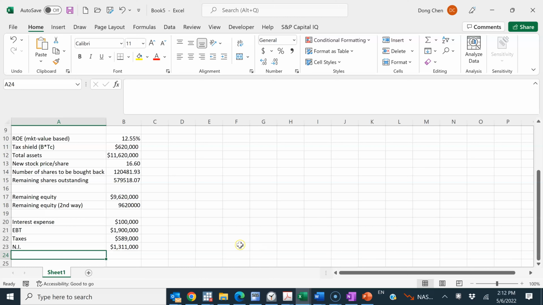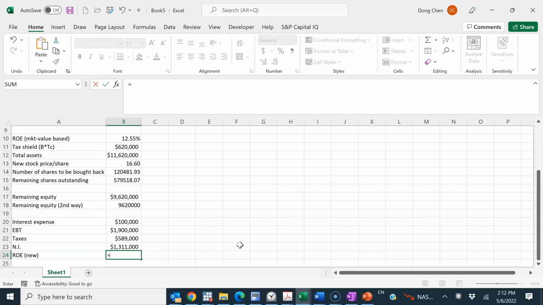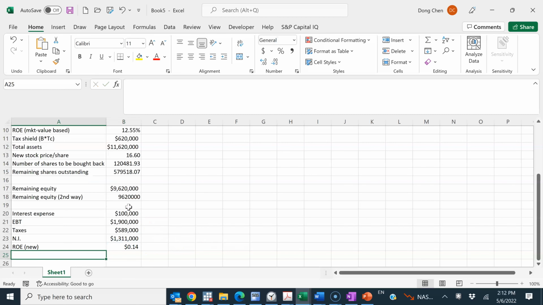So the return on equity new should be net income divided by the remaining equity, right? And you can see that. So this is one way we can get the answer.